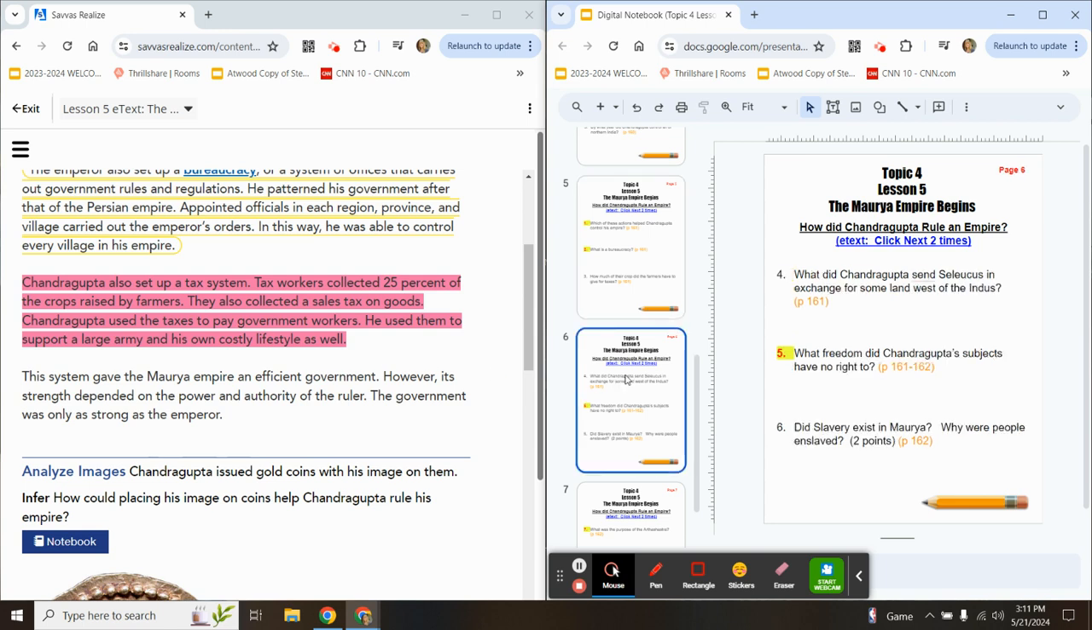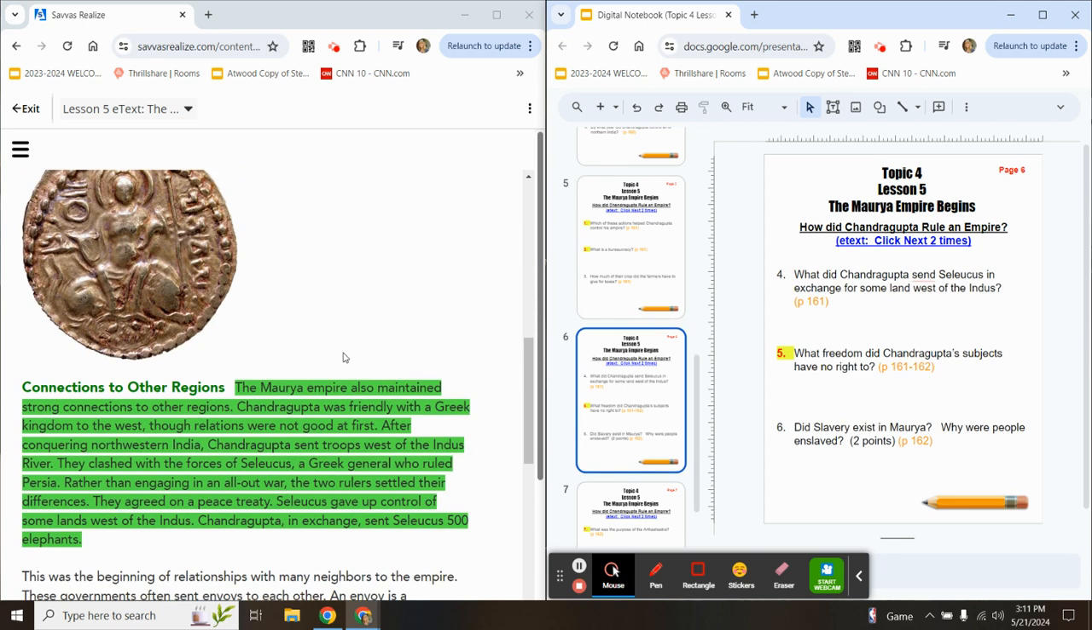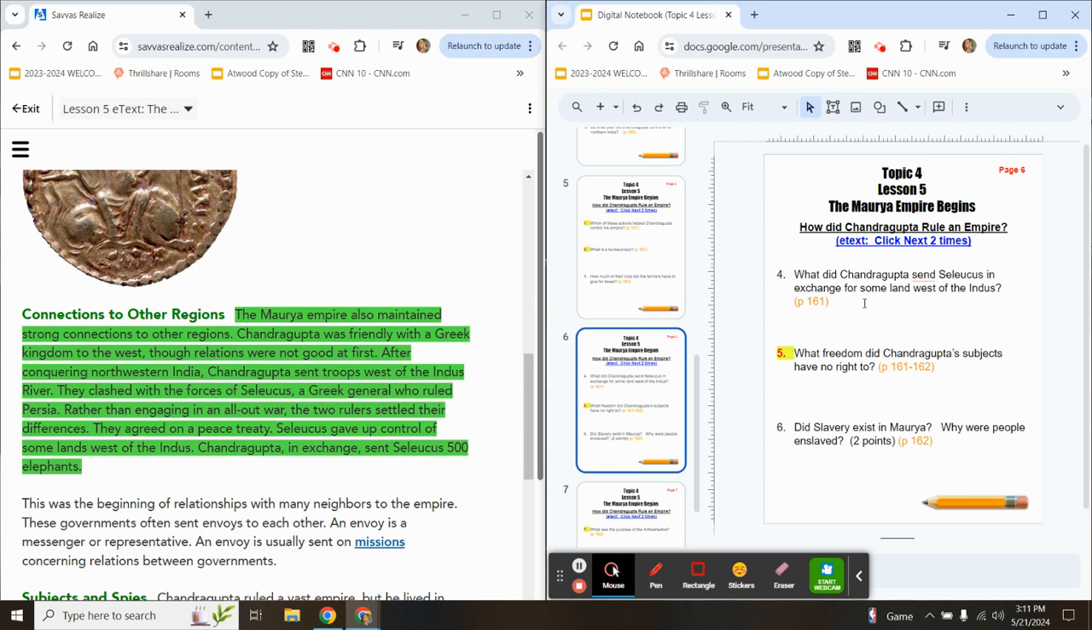Moving on to page 6 in your digital notebook. The first question, what did Chandragupta send Seleucus in exchange for some land west of the Indus? We're still on page 161 in your textbook. You'll find that answer in this green highlighted paragraph.